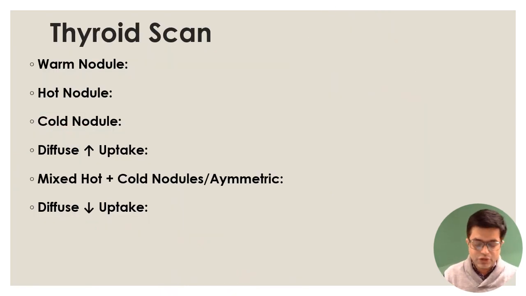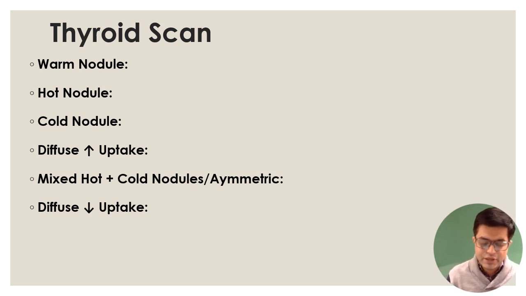Second, lots of one-liners are asked related to thyroid scan. When you do a thyroid scan, you find various types of patterns. We call them nodules. So the type of pattern and the nodule gives you an indication of the underlying disease. Because it's a revision session, I'll not go into how the procedure is performed. What we are going to remember is the interpretation.